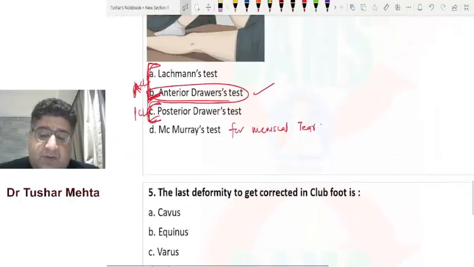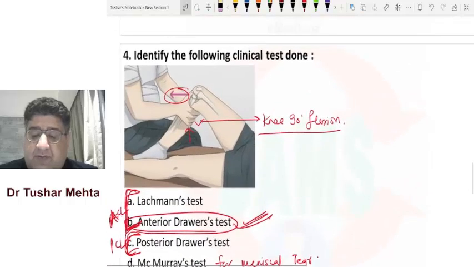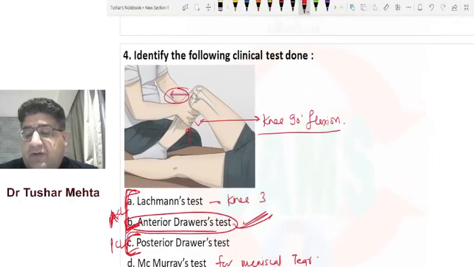So this is an anterior drawer test for ACL tear, positive. The answer is clear. The answer is anterior drawer test. It cannot be Lachman test. I'll tell you why: because in Lachman test, the position of the knee is always 30-degree flexion.